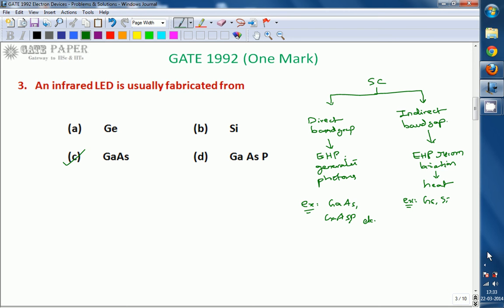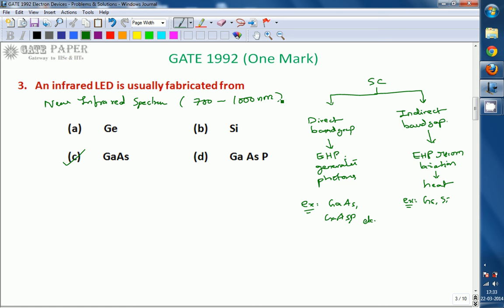The near infrared spectrum is in the range of 700 to 1000 nanometers.